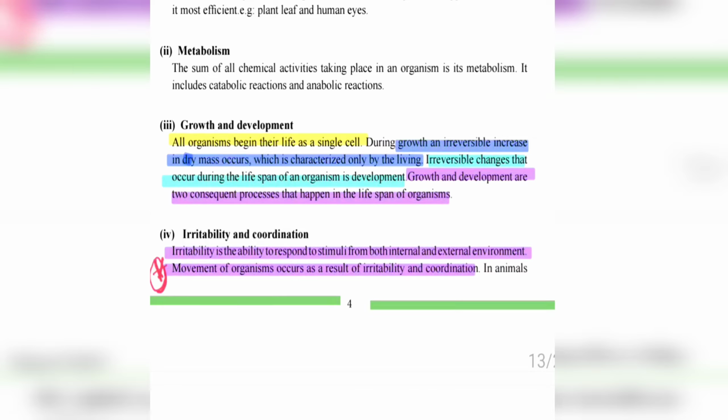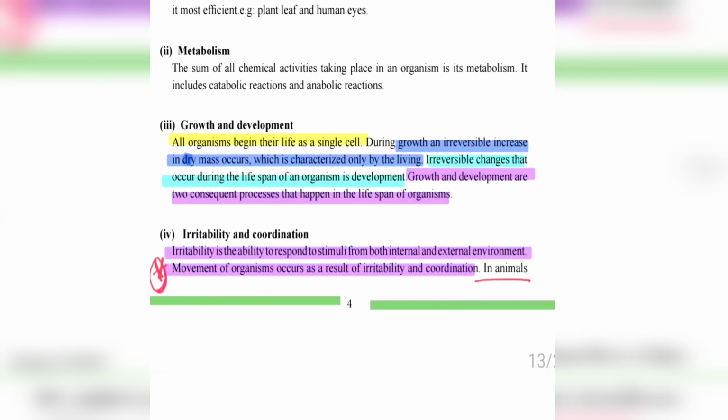This is also a point that has been tested in MCQs. In animals, this happened in an A-level paper. Now you can see a lot of questions being tested in this part, so it's very important to remember accurately. In animals, this happens as a result of coordinated efforts of nervous, hormonal, muscular and skeletal systems.